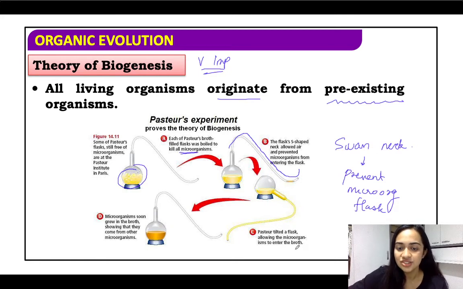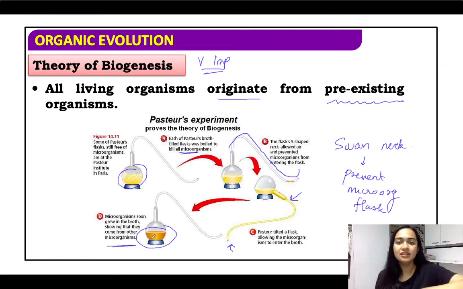Now Pasteur tilted the flask, allowing the microorganisms to enter the broth. फिर पास्चर ने फ्लास्क को ऐसे टिल्ट किया ताकि अभी microorganisms enter हो सकें. Now as soon as it was tilted and the microorganisms entered the flask, he saw that microbes soon grew in the broth, ठीक है, showing that they came from other microorganisms.